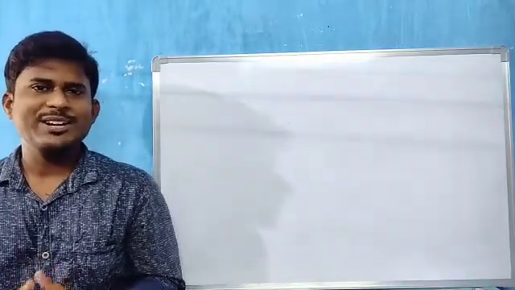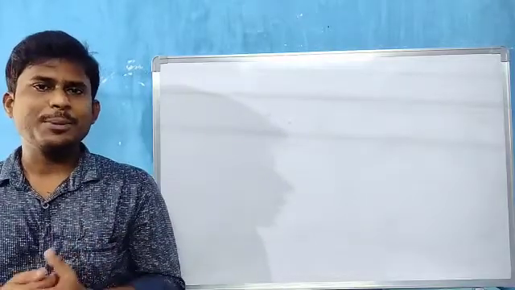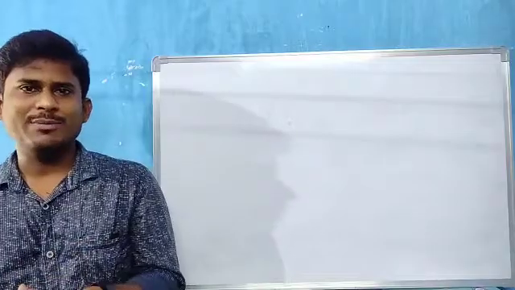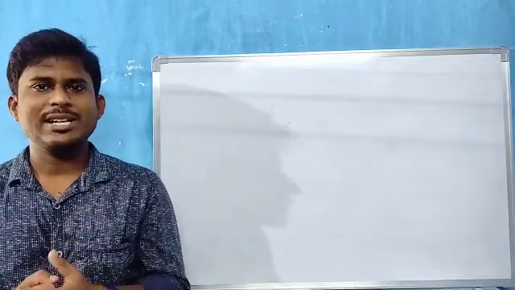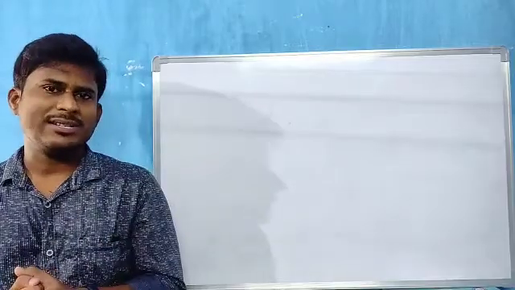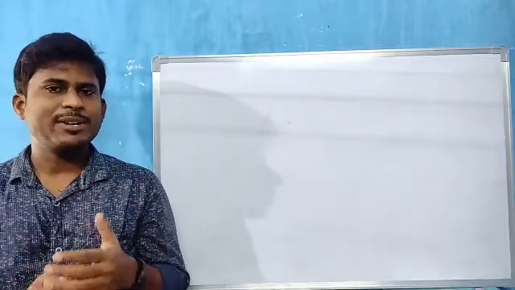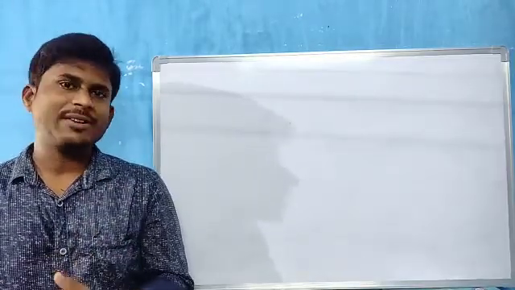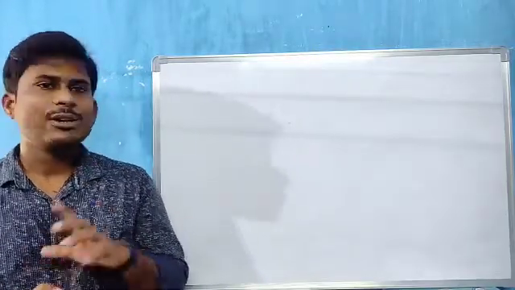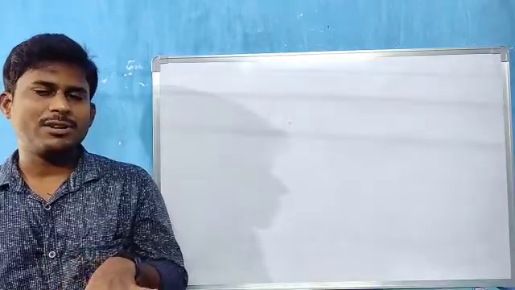Okay children, if you practice this song, you can know what is meant by even number and what is meant by odd number. Numbers ending with 2, 4, 6, 8, 0 in the ones place are even numbers. Numbers ending with 1, 3, 5, 7, 9 in the ones place are odd numbers. Now let us look at some examples of even numbers and odd numbers.